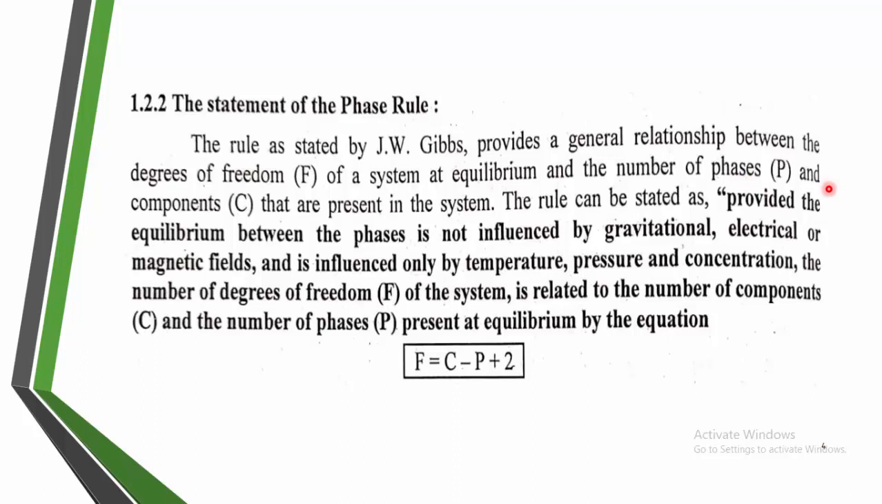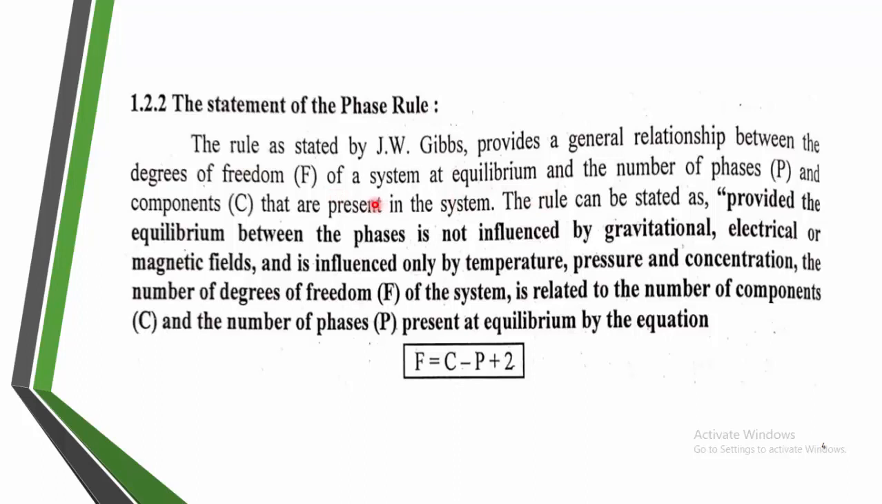It means having the three different phases of water. Water having the solid phase is ice, water having the liquid phase is liquid, and water having the vapor is the gaseous phase. Means in that state of equilibrium, Gibbs has provided a general relationship between degree of